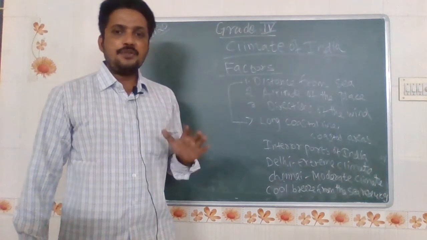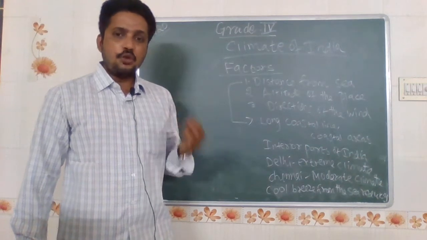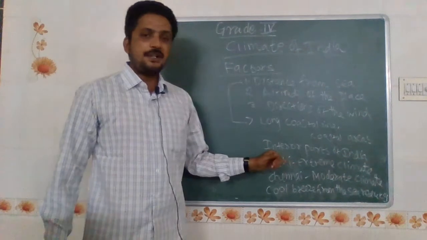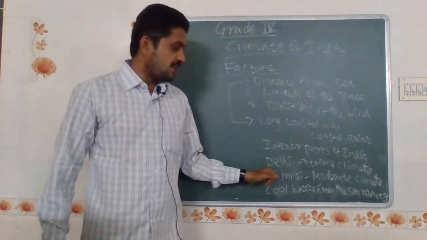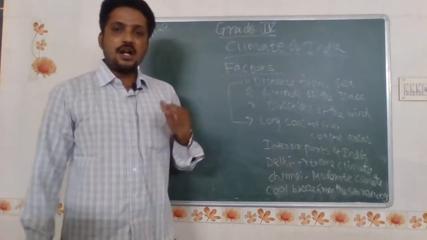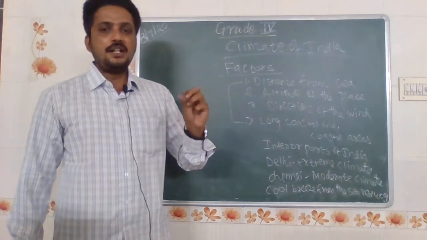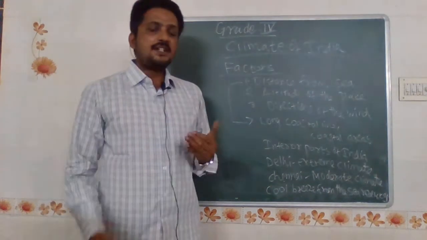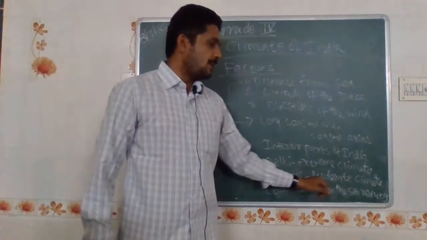A lot of trees fell down. People lost their lives, left their homes, and lost their homes. Delhi has an extreme climate because it's not a coastal area. But Chennai, being coastal, has a moderate climate. Moderate climate means not very much temperature and not very much rainfall. The temperature will be around 27 to 30 degrees Celsius, because the temperature is moderated by the cool breeze from the sea.